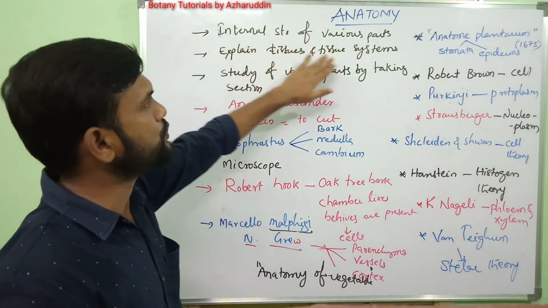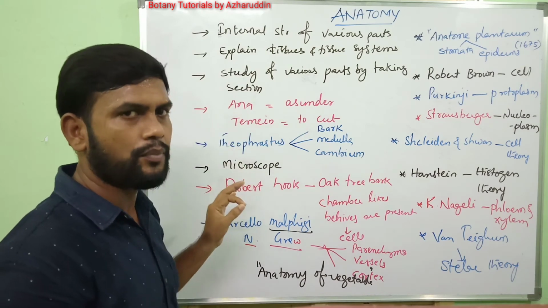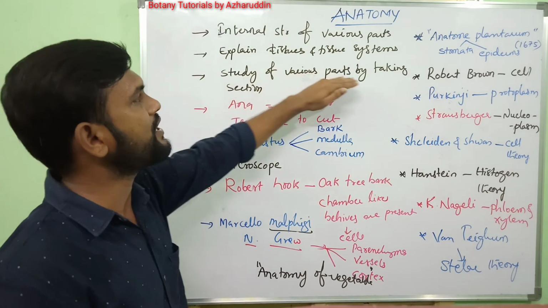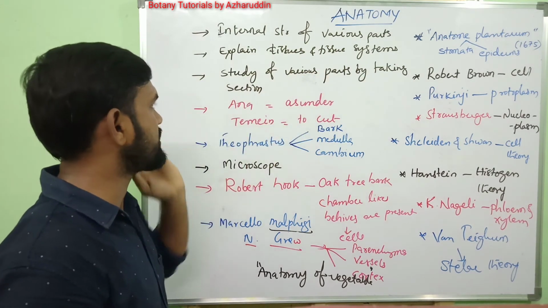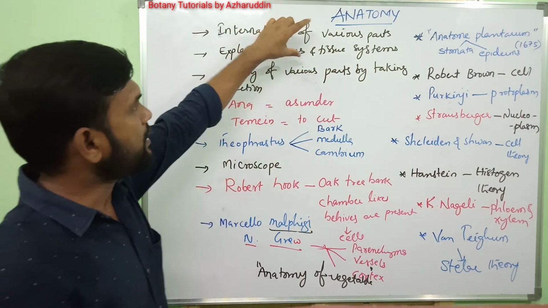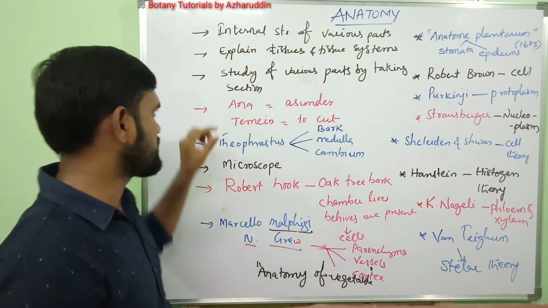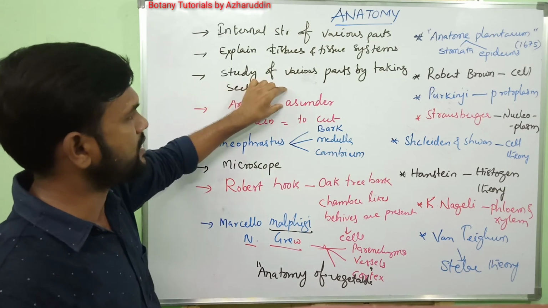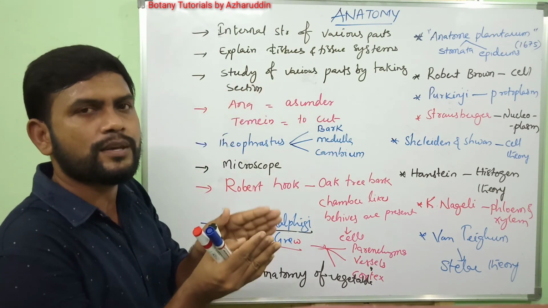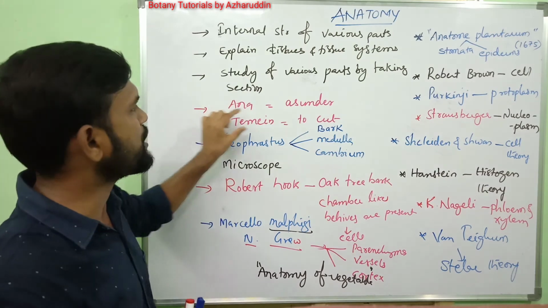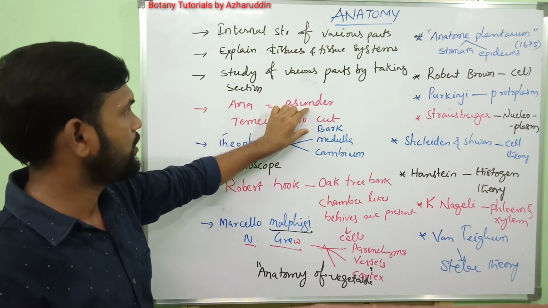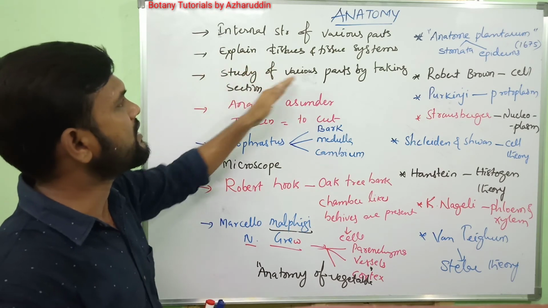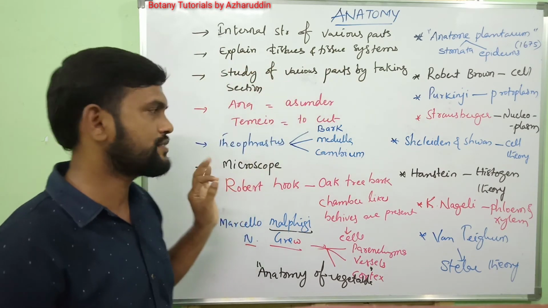Once again I am repeating, anatomy is nothing but the study of internal structure of various parts. It explains tissues and tissue systems in the plant body. It is also defined as the study of various parts by taking sections. Anatomy is derived from two words, ana and temin. Ana means asunder, that means forcefully separated pieces. Temin means to cut. The etymological meaning of anatomy is the study of various parts by taking sections.